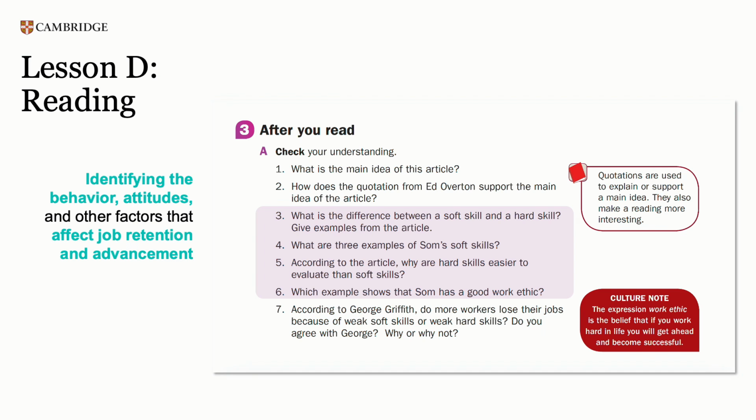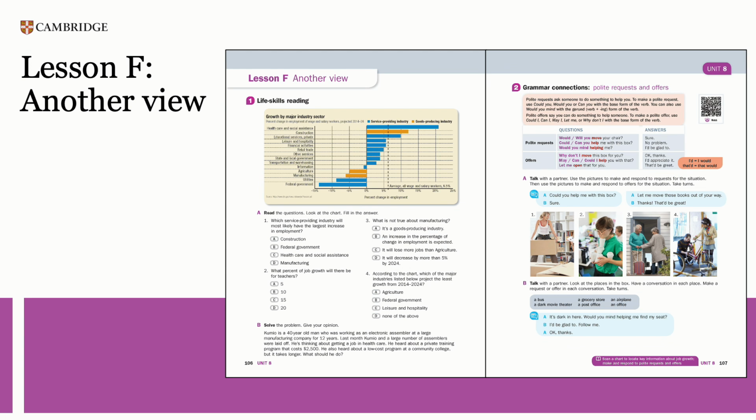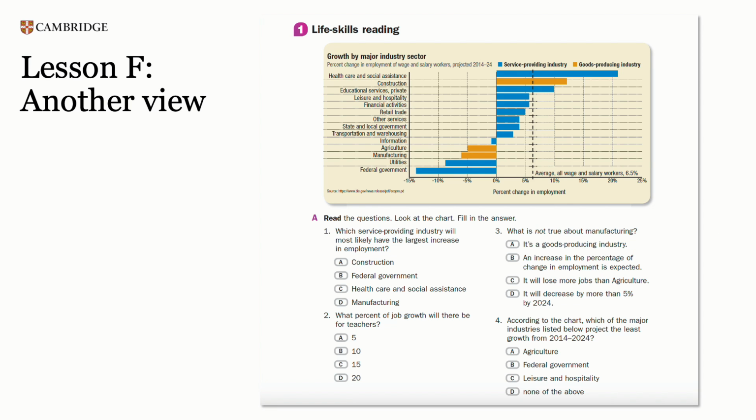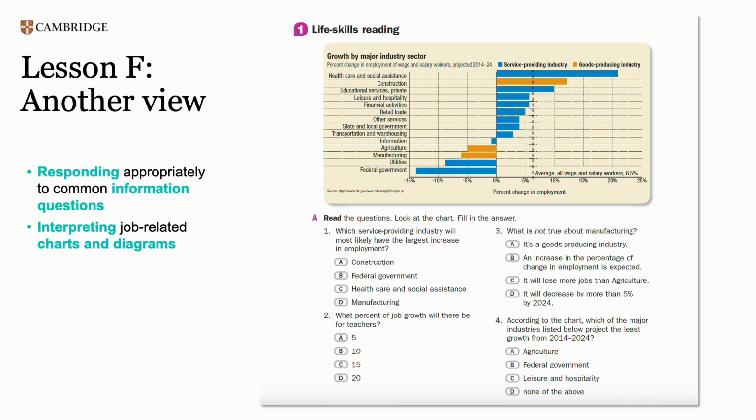Then, more complex reading tasks are introduced that address an additional, more communicative competency, using appropriate language to influence or persuade. The combination of these 2 competencies highlights Ventures' integrated skills approach to developing reading comprehension at the higher levels. Lesson F contains an additional reading with a life skills focus. Here, students read a chart showing employment changes across different industries. 2 more employment competencies are covered here: responding appropriately to common information questions and interpreting job-related charts and diagrams.